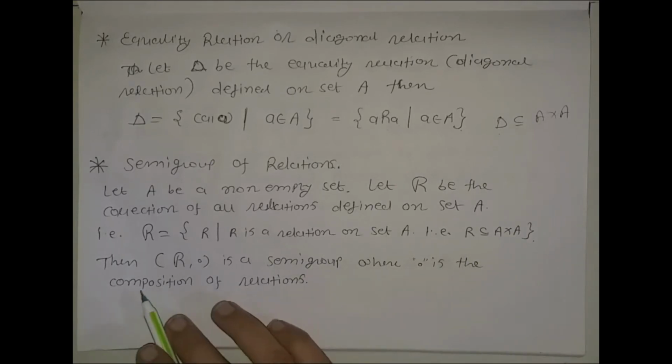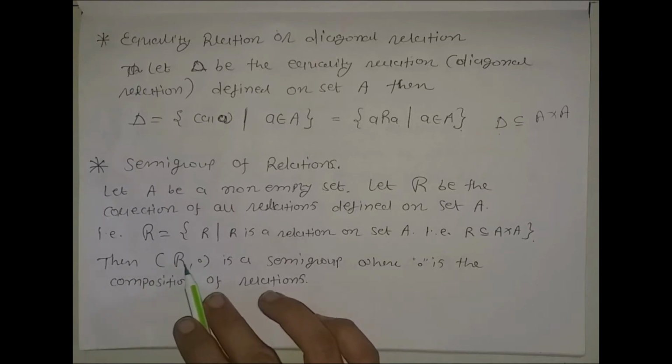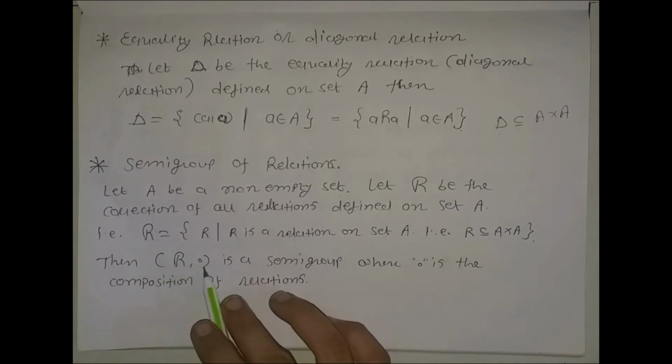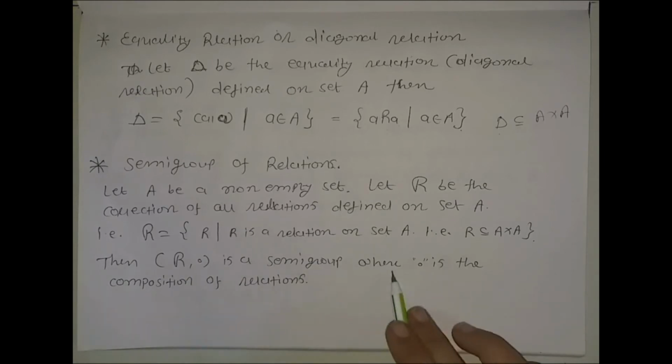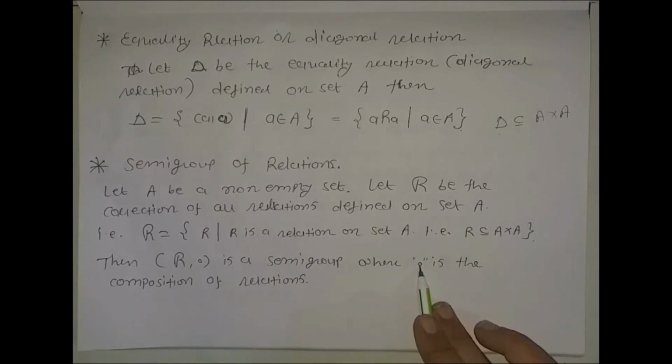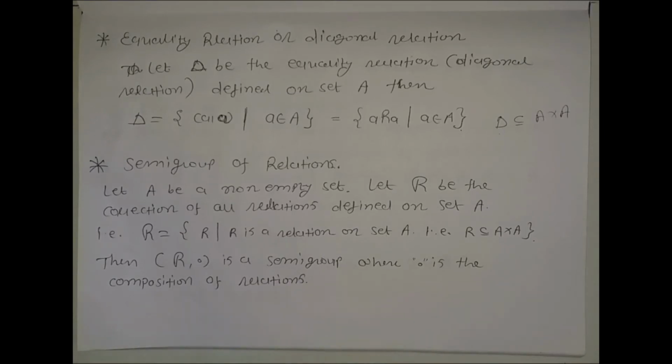Then our aim is to show that script R with the binary operation composition is a semigroup, where this dot is the symbol of composition of relations. So what is our aim? To show it is a semigroup.